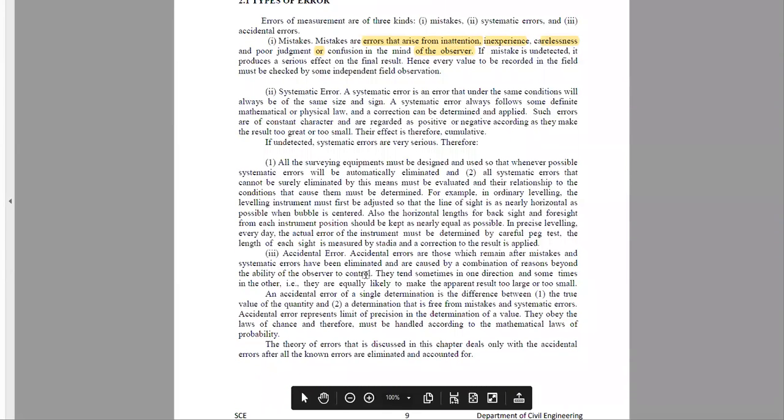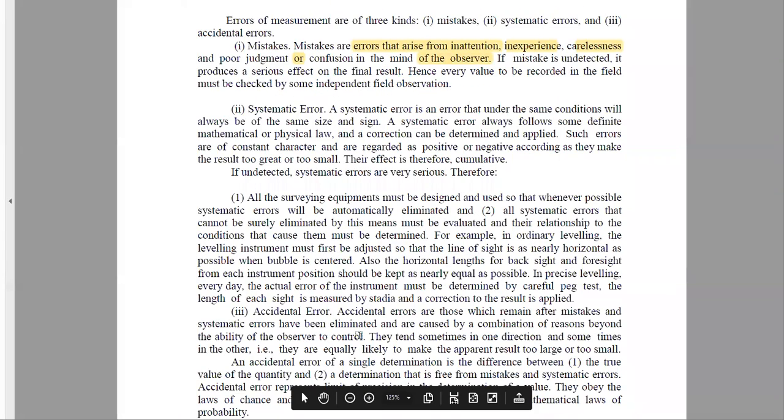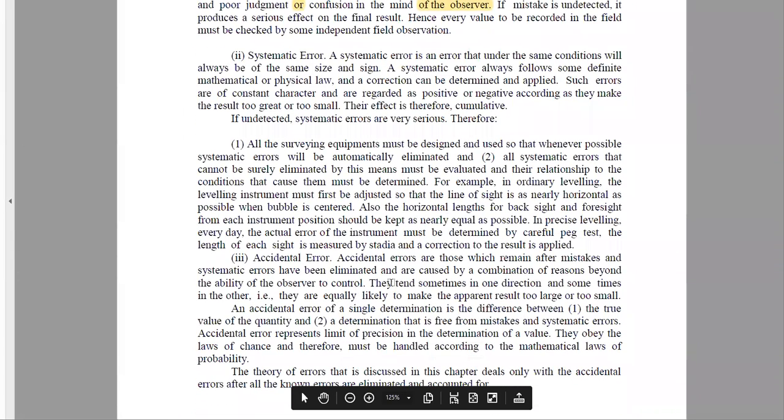Now, they tend sometimes in one direction and sometimes in the other. They are equally likely to make apparent results too large or too small. So there is no hard and fast rule to find the values or signs of these errors.